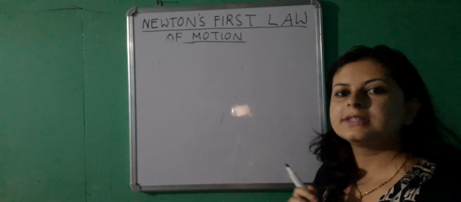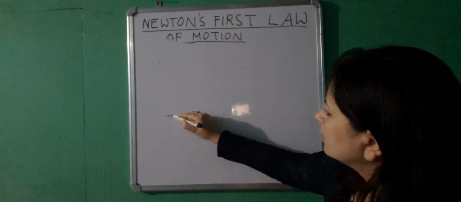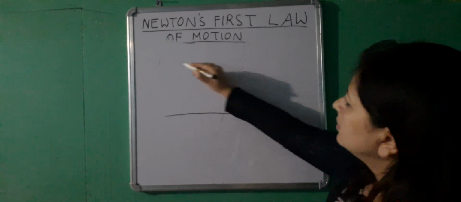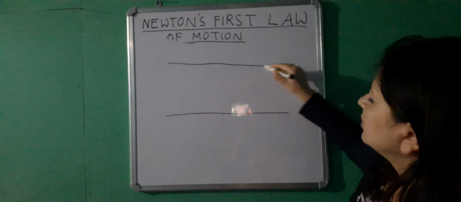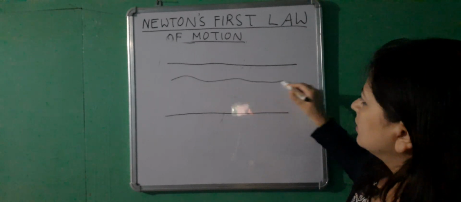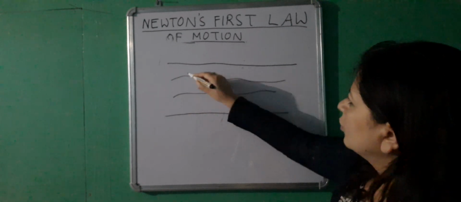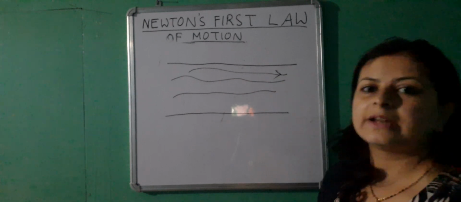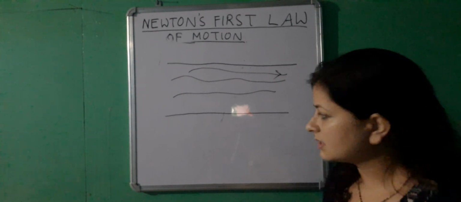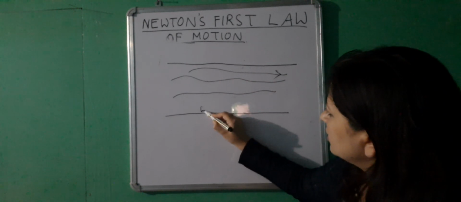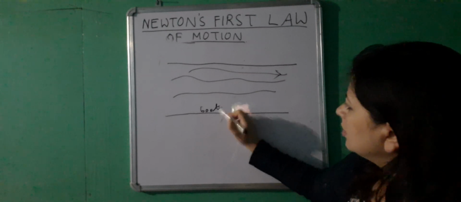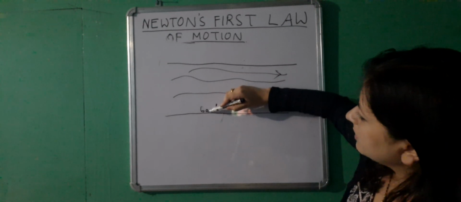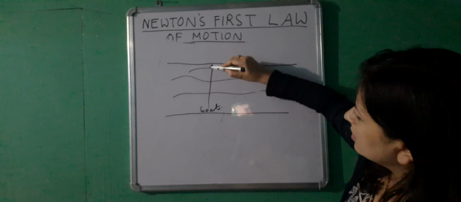Now I'll give you a very simple example. There's a river. Water is flowing in this direction. That means water has a certain velocity. Now you have a boat which needs to go from this shore to that shore.